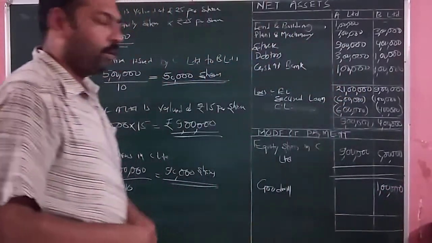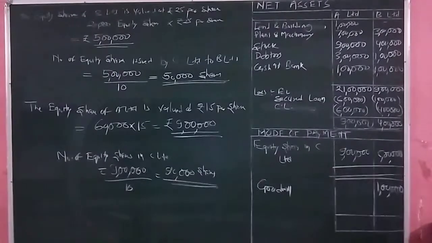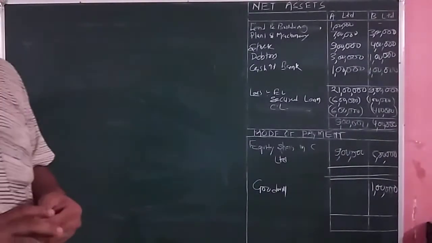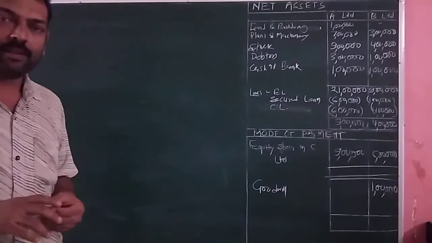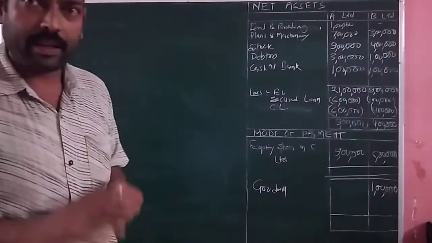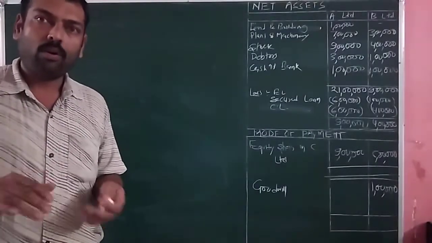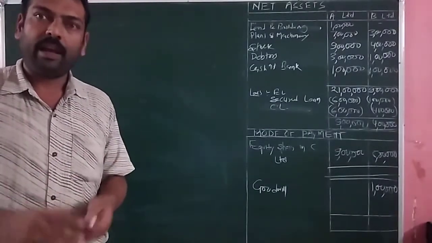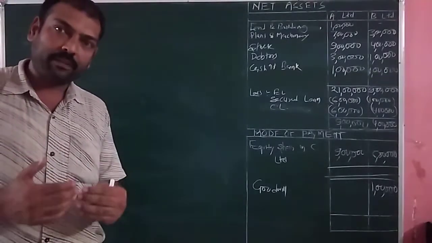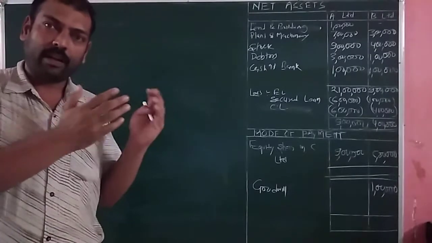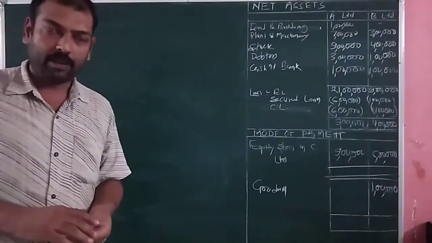Amount it is 1 lakh rupees. Now let's see the realization of investment by A Limited. A Limited holds a total of 8,000 equity shares of B Limited, and when B Limited receives shares in C Limited, they will be transferred to A Limited.